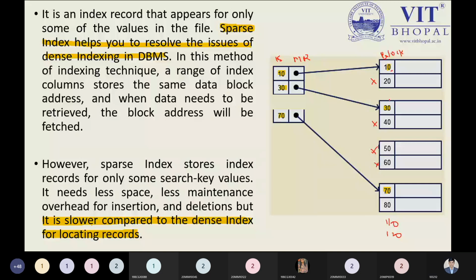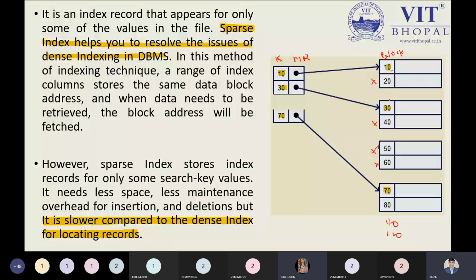So in this case, we can say it does not properly follow the one-to-one relation. It is not following the one-to-one relation, and that is a drawback. That's why it is slower compared to the dense index. But there is no guarantee that each and every time we will keep the same information inside our main table and our index table. Suppose we don't have it, then what is the solution? The solution is the sparse index. That's why sparse indexing is the reverse of our dense index. Now clear?